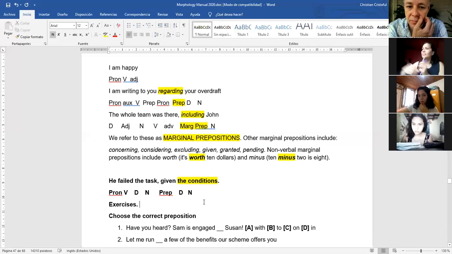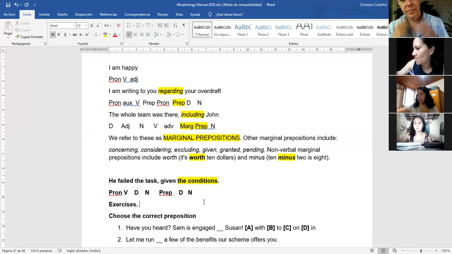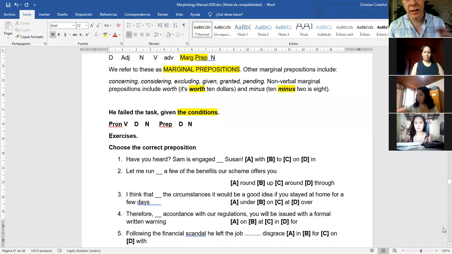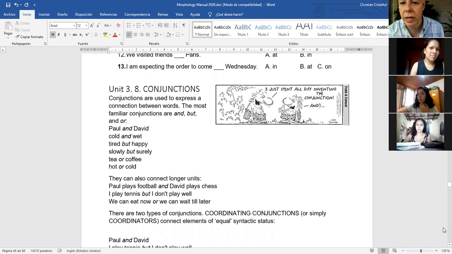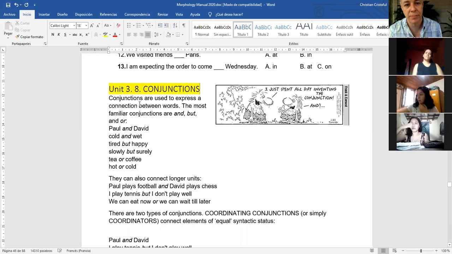All right. I'll try to look for a video on marginal prepositions just to have more examples. I'll look for that or more information about marginal prepositions. Then you have some exercises that you need to do, and I will invite you to do them, and maybe I can provide the answer key as well.